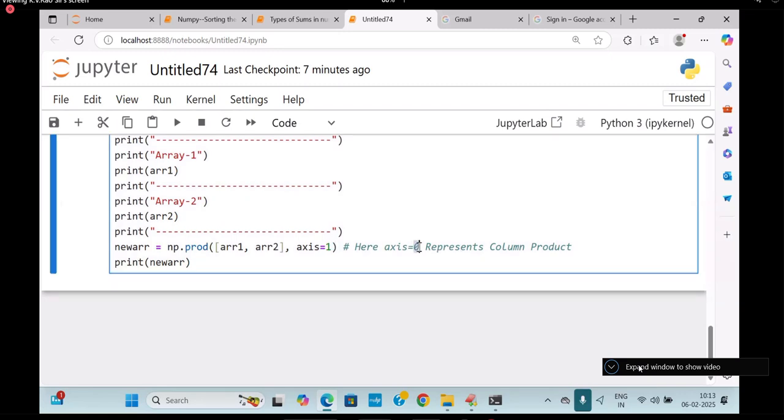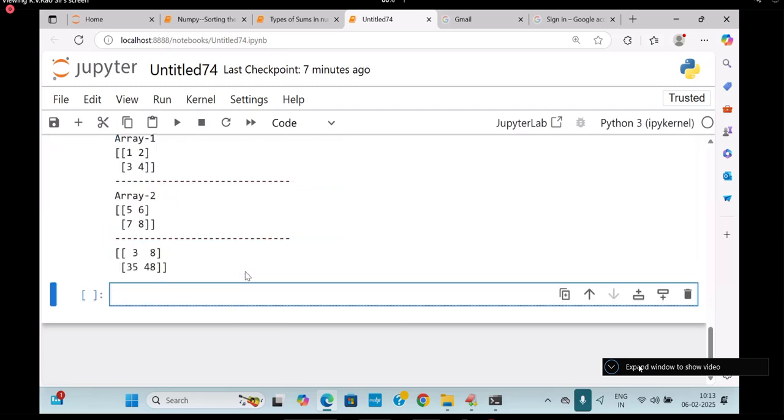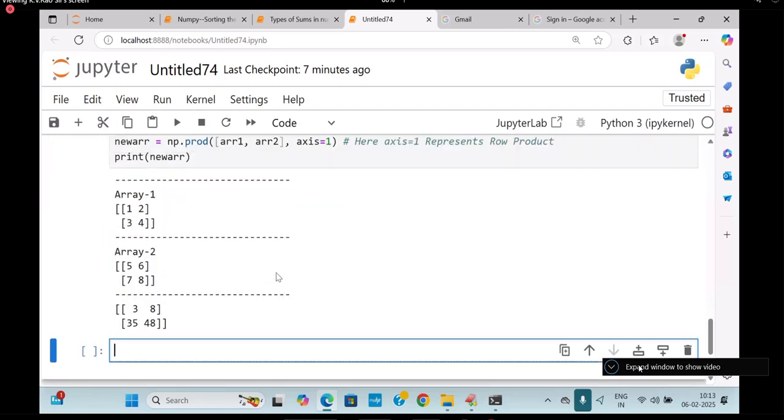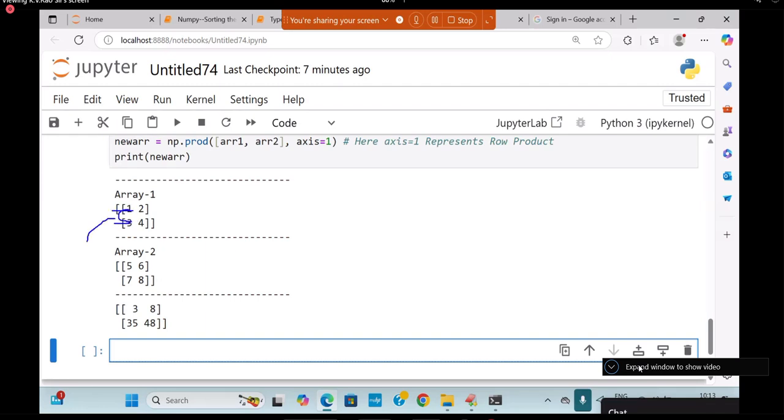Says what here? Come on. Row. So take care. Here I am going to write it. Take care, students. All of you. What is this now? Come on. This is called a row. What is this? 1 into 3. This is the row. What is that? 35. 2 into what? 4. And next is what? 6 into 8. 48.